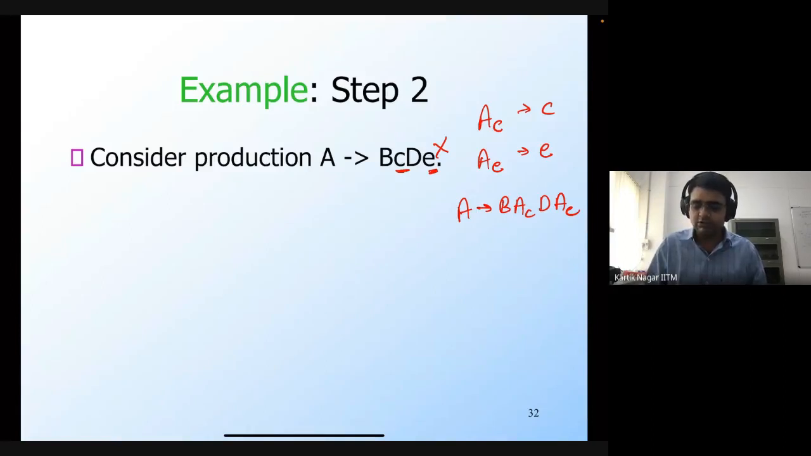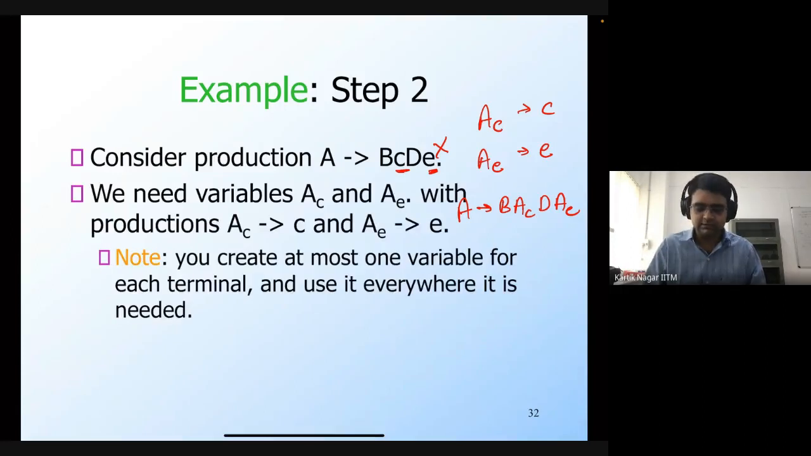So we have removed the original production rule and added these new production rules, and we have also added two new non-terminals. Note that by doing all of this, we are not really changing the intent of this production rule. If you are using this production rule in some derivation, you can come up with a new derivation which uses the sequence of these newer production rules in order to get the same result. So we introduce new variables A_c and A_e, and then we add these two new production rules.